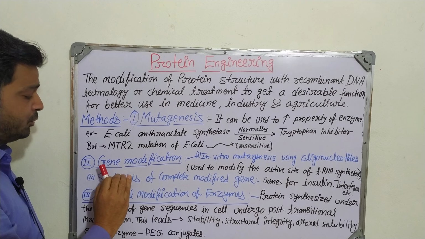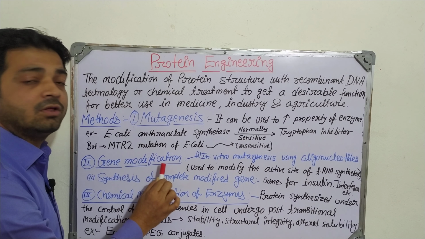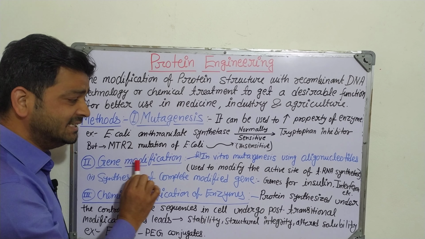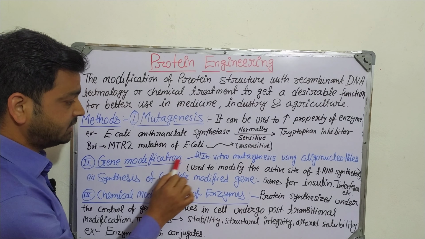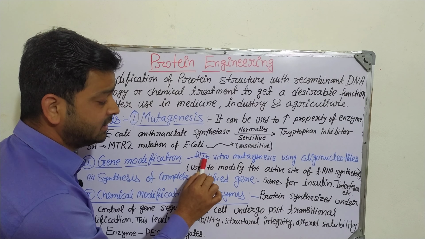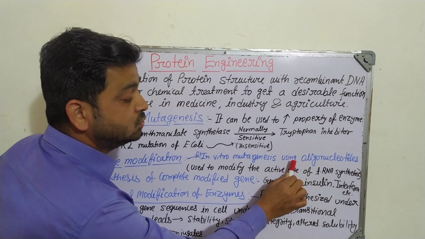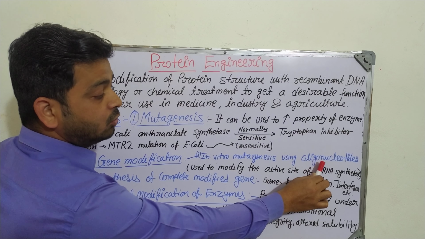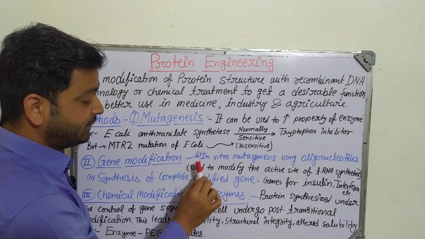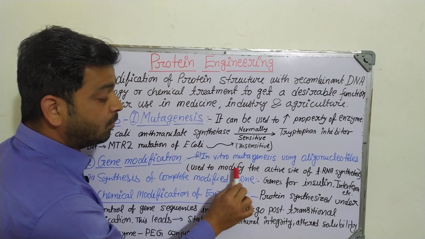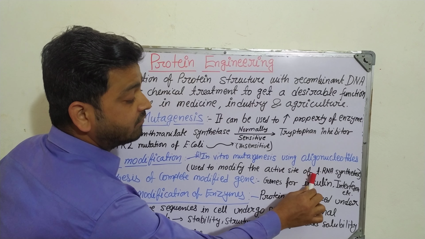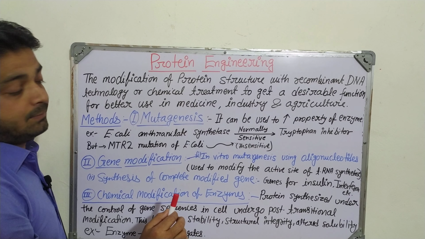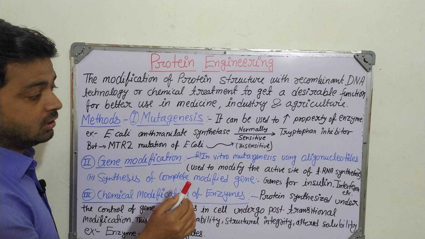The second method in protein engineering is gene modification. As the name indicates, the modification or alteration is going to happen in the gene. Two methods are given here. The first one under gene modification is in vitro mutagenesis using oligonucleotides, right? By using oligonucleotides, it is used to modify the active site of tRNA synthetase, right? So there it can be applicable by using oligonucleotides.